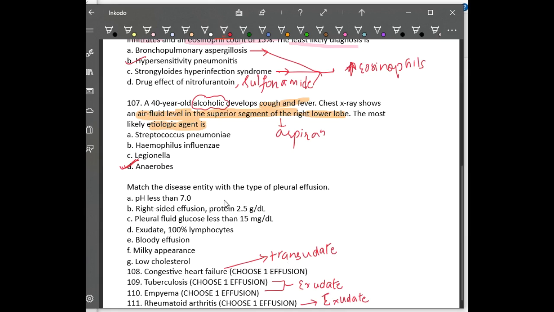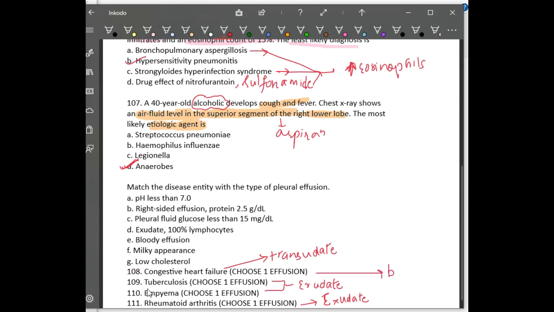What is the characteristic of a transudate among all these? In a transudate, the protein will be less when compared to the blood, right? So because of that, this is B.